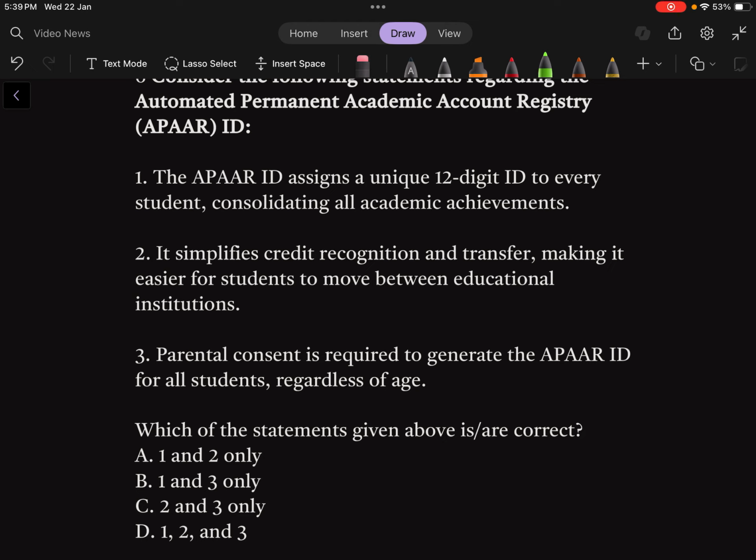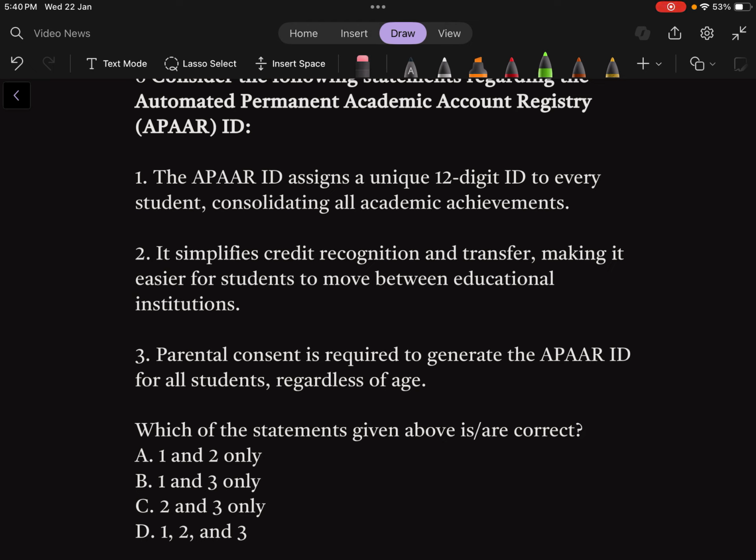It simplifies credit recognition and transfer, making it easier for students to move between educational institutions. If you have an ID with all your achievements from standard 1 to standard 12, everything is mentioned there. So when you go to any university and present your APAAR ID, the institutions come to know that this person has such achievements.